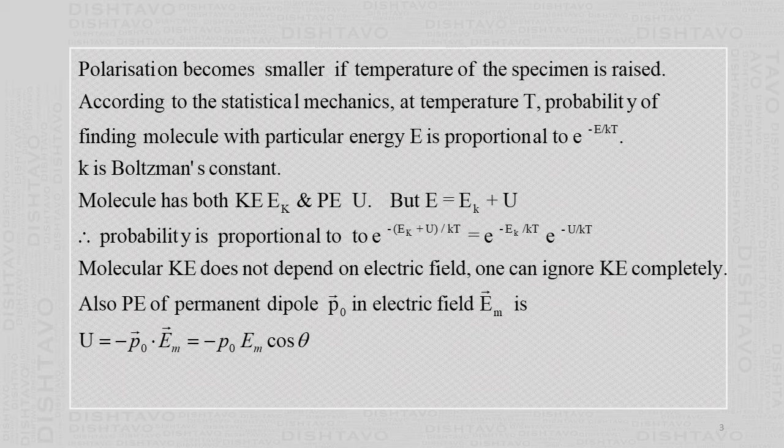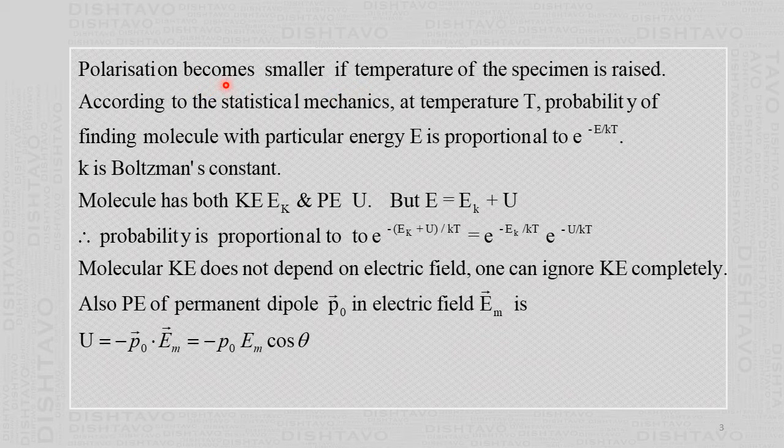But the polarization not only depends upon the electric field, it also depends upon the temperature of that dielectric material. The higher the temperature, the more the randomization. That means the directions will become random, so the dipoles will try to disalign from the direction of the external electric field. So the polarization depends upon the electric field and also temperature.